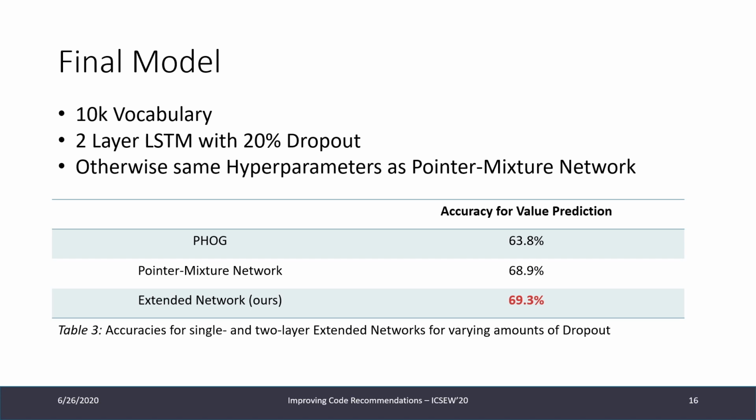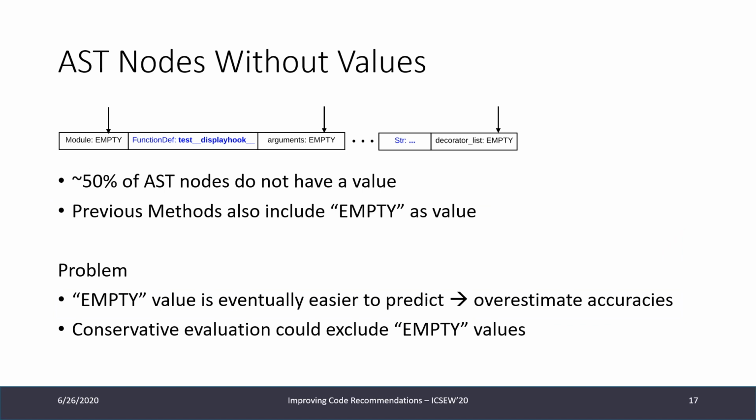Then, as seen before, we used the best configuration, a two-layer LSTM with 20% dropout, but otherwise kept the same hyperparameters as the pointer mixture network. By doing this, we could see a final accuracy of 69.3%.